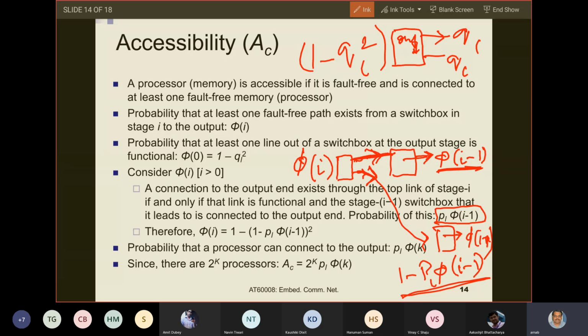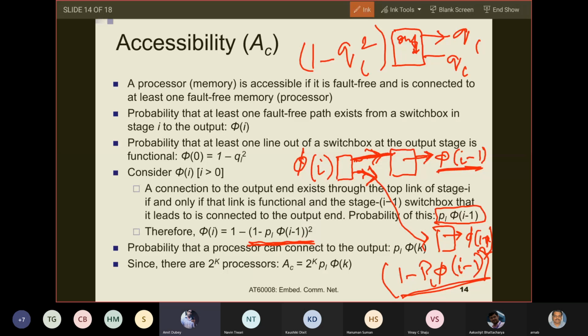Similarly, the probability that you will not be able to connect to the outside world through the bottom link is again 1 minus PL into phi i minus 1, and then the probability that you will not be able to connect through any one of them is 1 minus PL into phi i minus 1, whole squared. So then, are you okay with me?